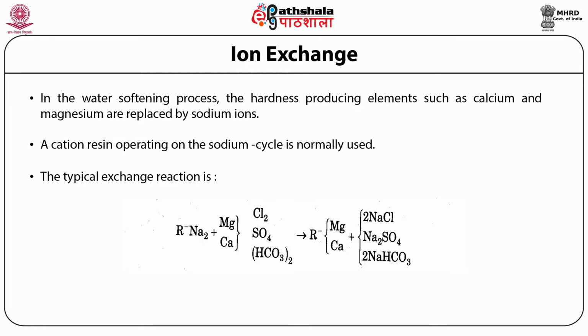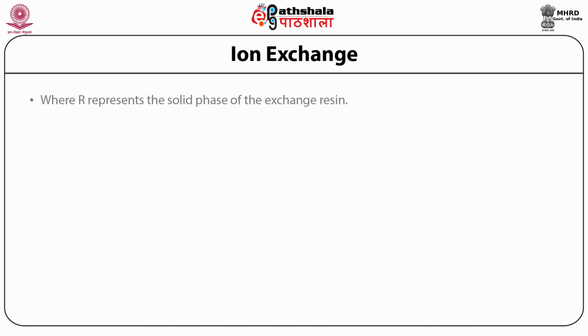Then the resin exchanges sodium for the magnesium and calcium, and these sodium salts are soft chemicals. Hard water is converted into soft water by the resin process, where R represents the solid phase of the